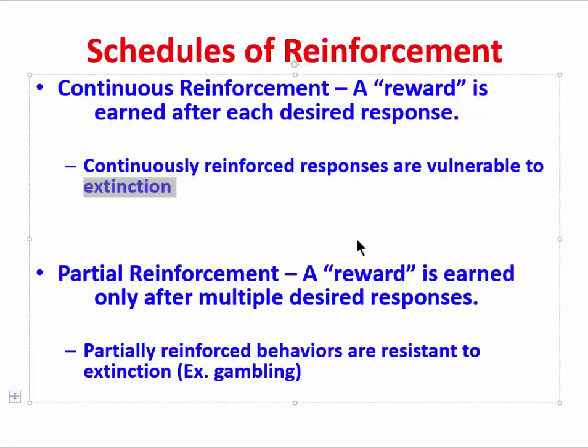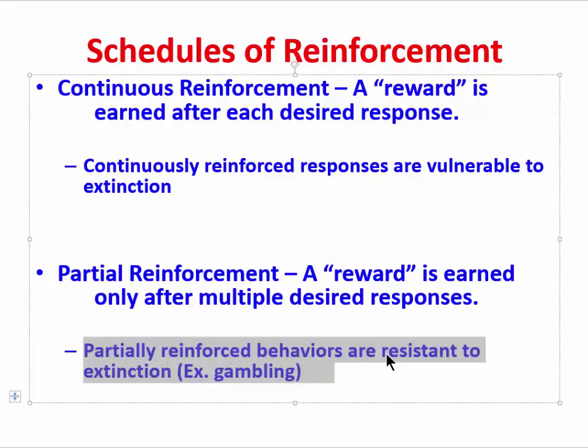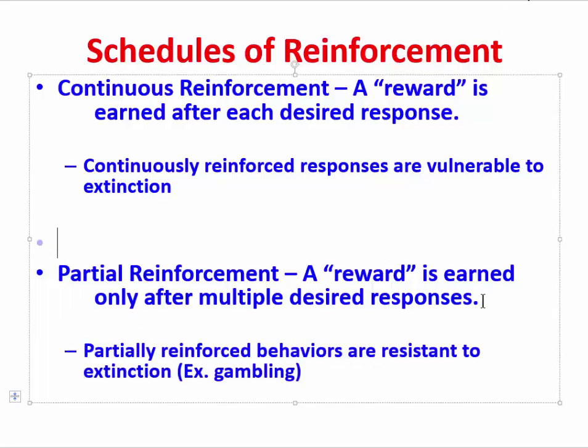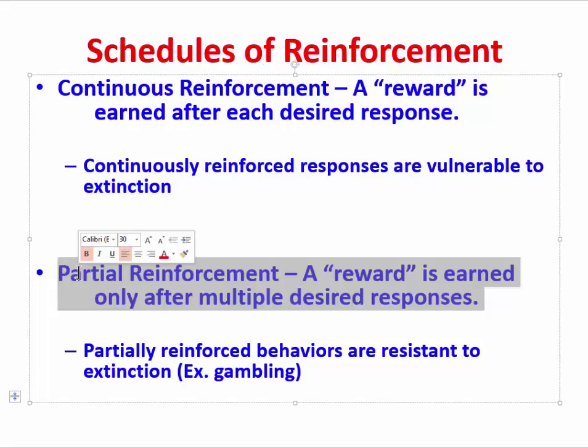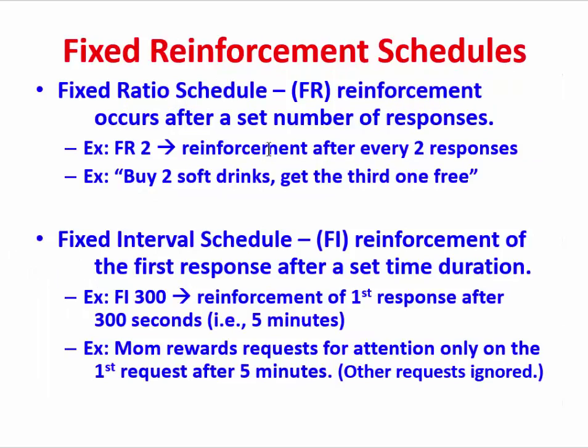We can contrast continuous reinforcement with partial reinforcement. Here, a reward is earned only after multiple desired responses. Interestingly, partially reinforced behaviors are relatively resistant to extinction. An example would be gambling. Okay, let's build on the idea of partial reinforcement, and we'll now see that there are different kinds of partial reinforcement schedules. One family of such partial reinforcement schedules is called the fixed reinforcement schedule.